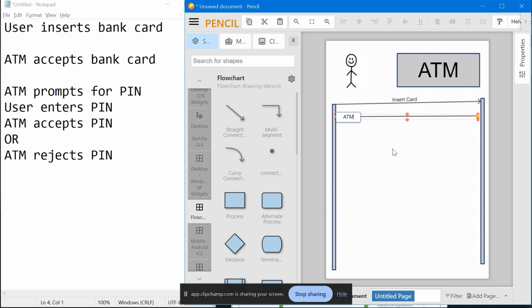Let's go ahead and say ATM. Let's go ahead and skip the ATM accepts bank card. Those are lower level processes that have nothing to do with data processing. So let's just go ahead and say prompts for PIN.